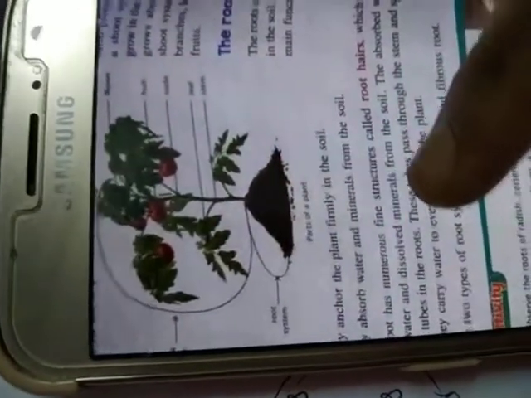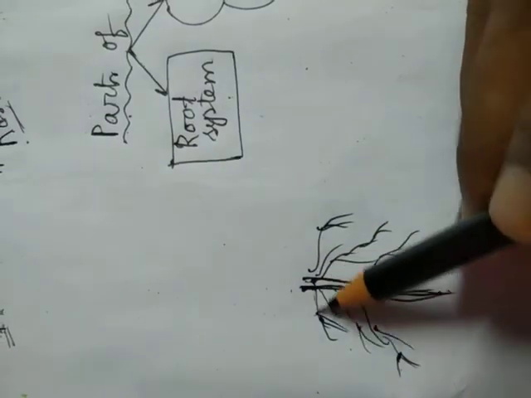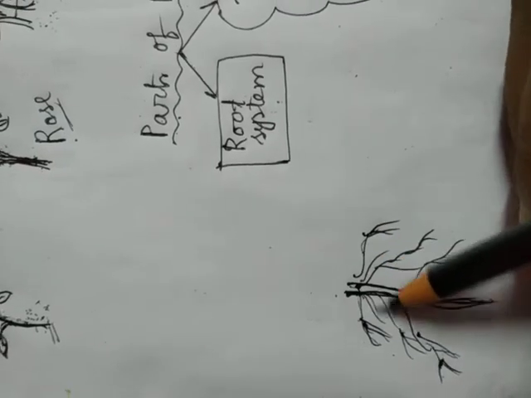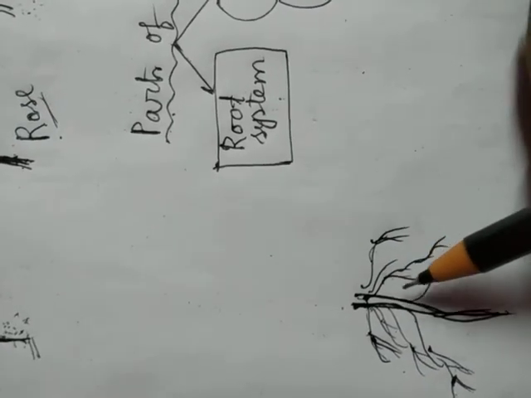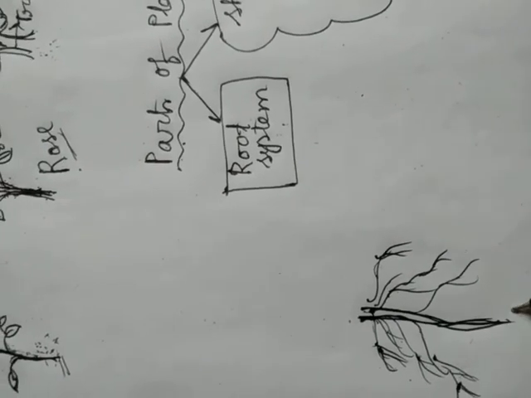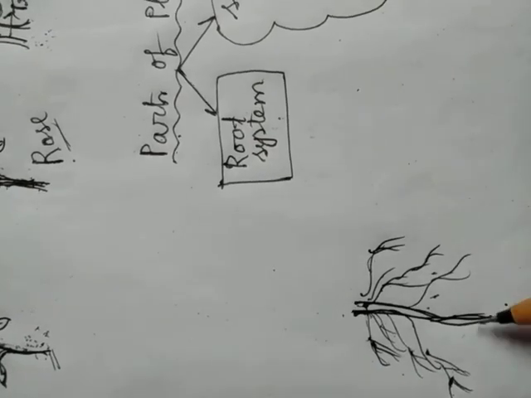Now there is a term, root hairs. Actually, this is a root, and there are some fine thread-like structures present. These are the root hairs. Inside the soil, these root hairs help to absorb the water and minerals which are present in the soil.